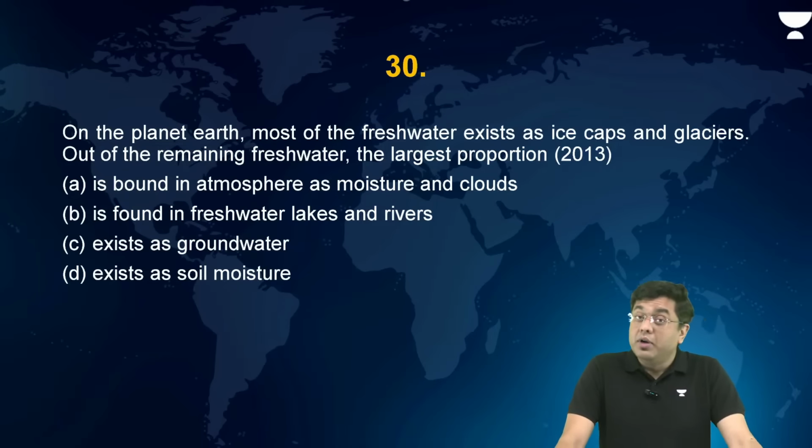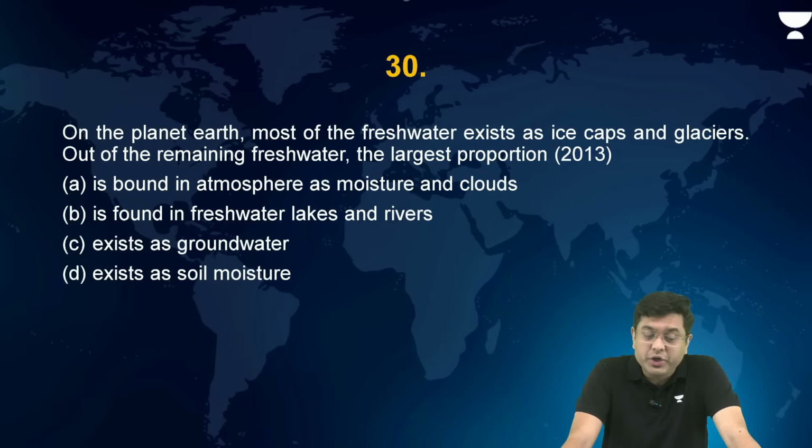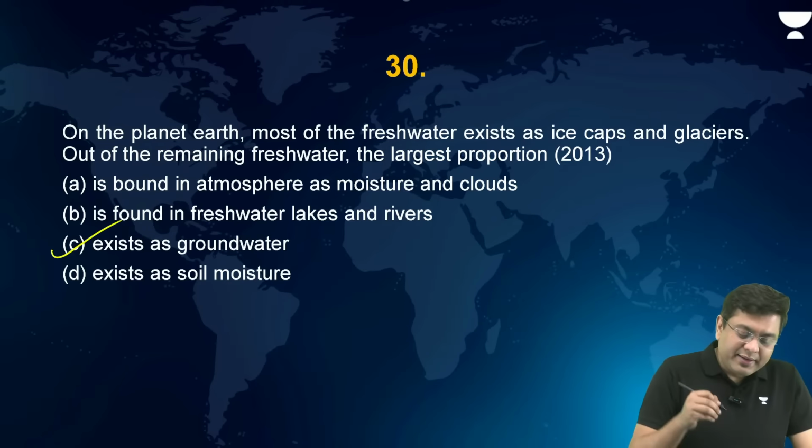Now, again a question which is repeated. On the planet Earth, most of the fresh water exists as ice caps and glaciers. Out of the remaining fresh water, the largest proportion exists where? Is bound in atmosphere as moisture and clouds, is found in freshwater lakes and rivers, exists as groundwater, exists as soil moisture. So in this, the answer is exists as groundwater.